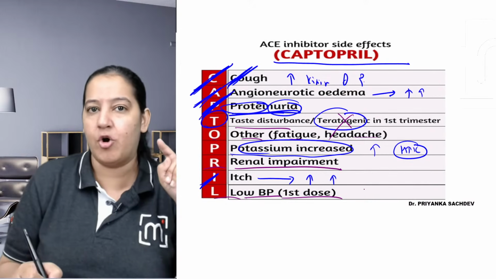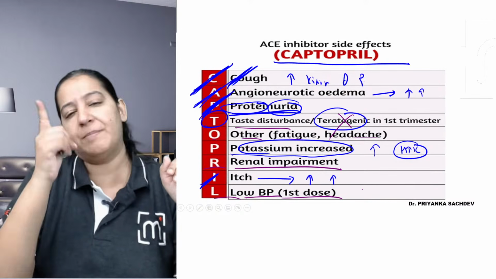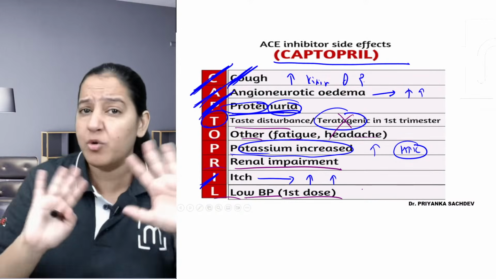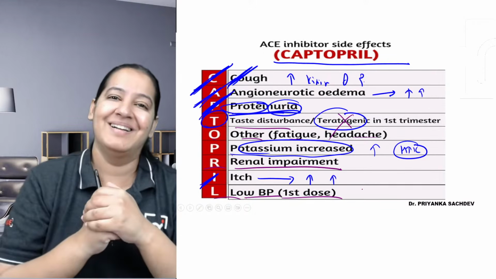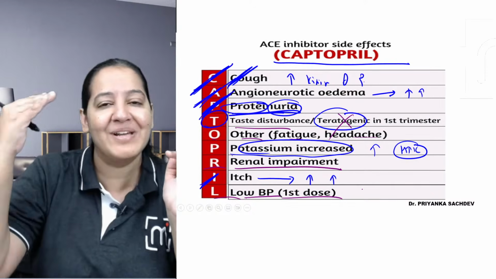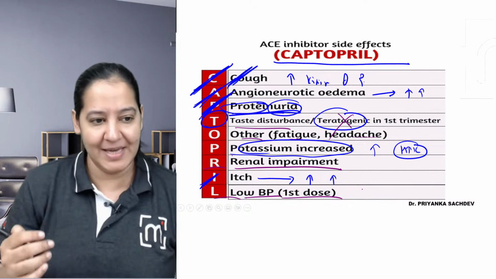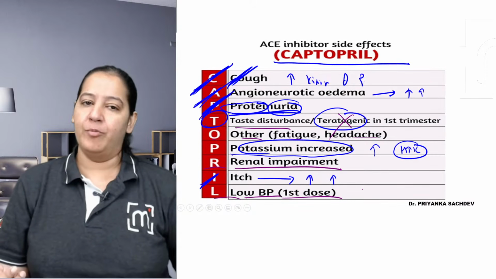First dose hypotension is very common. If the BP becomes low, the patient will feel dizzy after taking the tablet. You do not want that. You do not want high BP. You do not want low BP. You want normal BP. So start with a low dose. Gradually increase the dose. You got my point? Give me a thumbs up. Yes, Gaurav. Yes. So that is low BP.